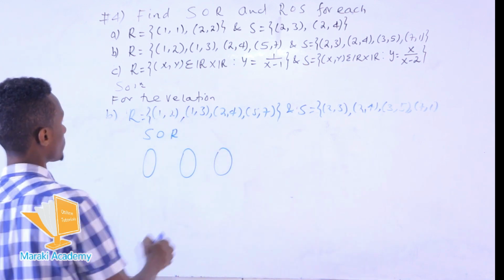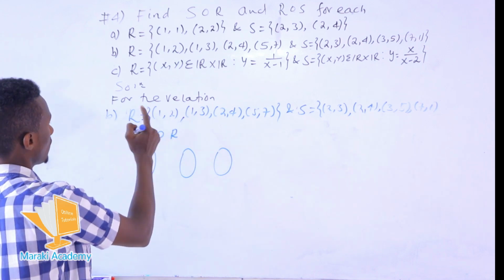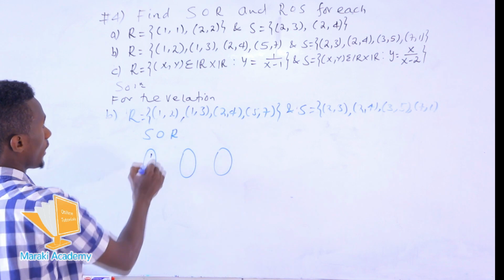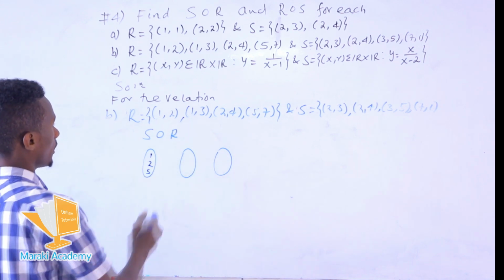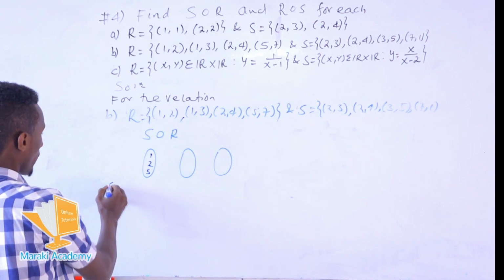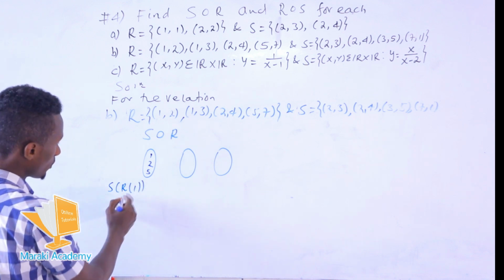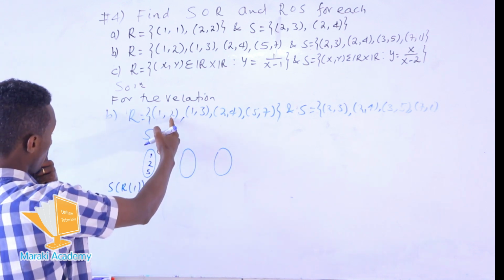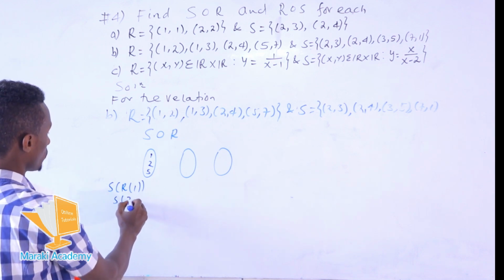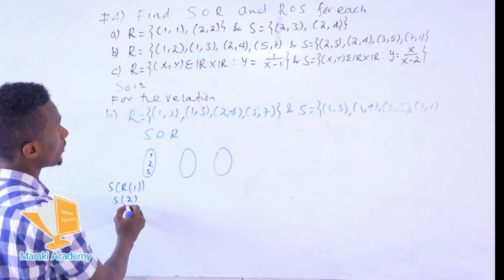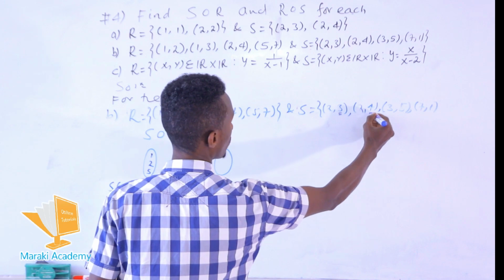Using the Venn diagram. So what is the domain of the relation R? The domain of the relation R contains 1, 2, 5. Okay. Now to do this, S of R at point 1. What are the values at point 1? In this case, we have 3. R at point 1, we have 2. Then when you are assigning, what about S at point 2? S at point 2, 3 and 4.